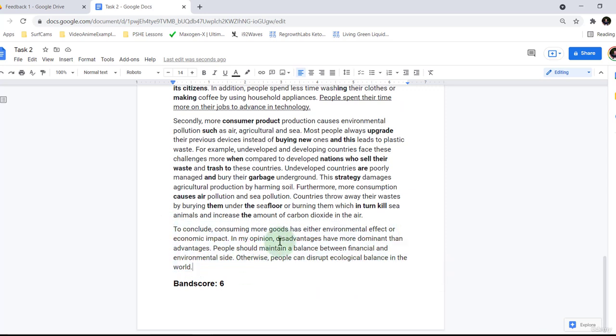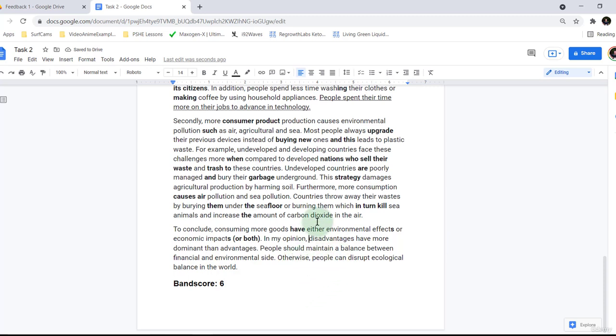To conclude, consuming more goods have either environmental effects or economic impacts. So there are many, so we need to keep this as a plural noun. To conclude, consuming more goods have either environmental effects or economic impacts. And I'm going to add brackets here just to show off a little bit, or both. So if you can just once use brackets, it's always good. But of course, use them accurately.